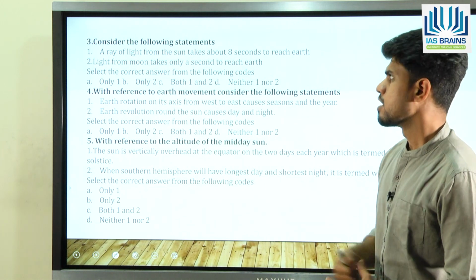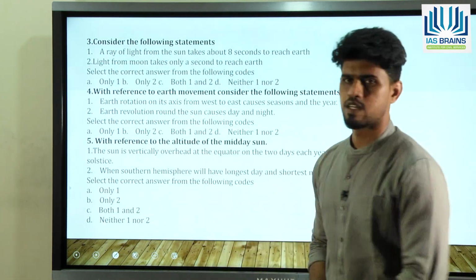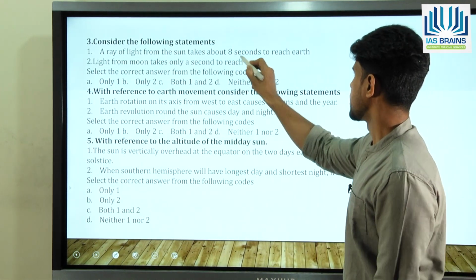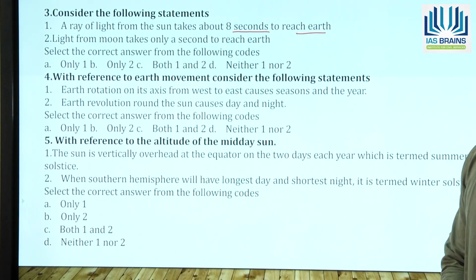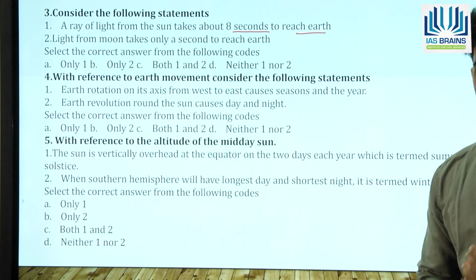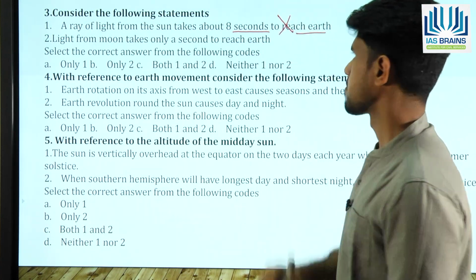So here we have 3 more questions. If you look at the first question, a ray of light from the sun takes about 8 seconds to reach the earth. So he's saying a ray of light basically takes 8 seconds. No, it is 8 minutes 20 seconds. So the first option is actually wrong.